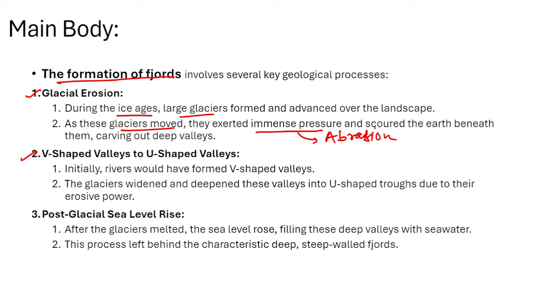Second, V-shaped valley to U-shaped valley. Initially, rivers would have formed V-shaped valleys. Then glacier will follow these V-shaped valleys because the size of the glacier is very big. That is why glacier will widen and deepen these V-shaped valleys into U-shaped troughs due to their erosive power.